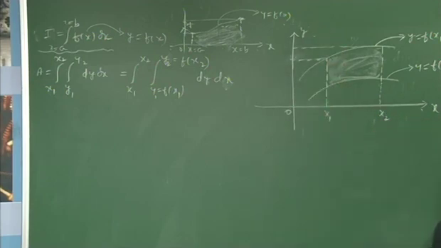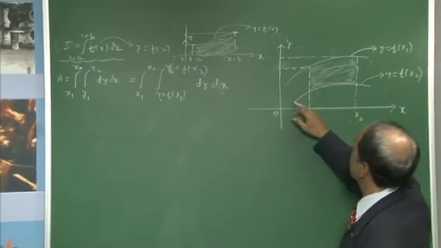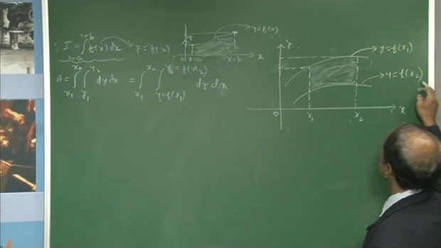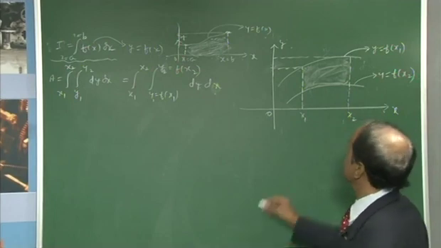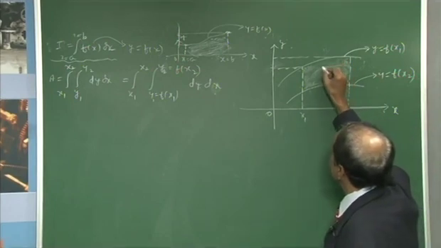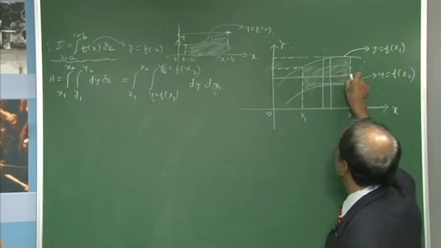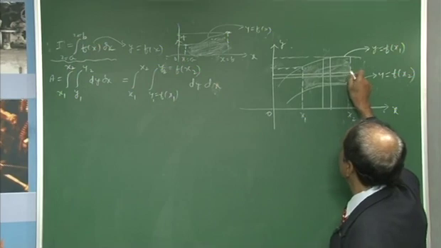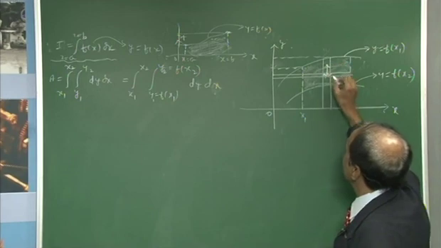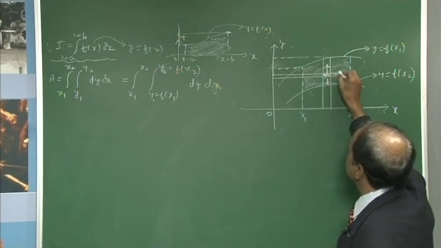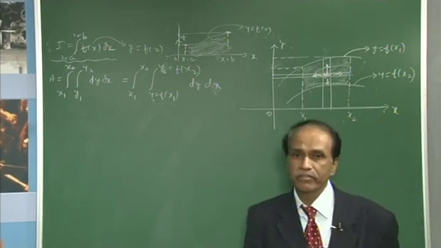I hope you are following, because it is an intersected part between two curves. One curve is plotted as y equal to f of x2, another curve is plotted as y equal to f of x1. How to calculate the area? Now, we will take a small strip like this, then drop perpendiculars on both the axes. This is the strip which we are going to move above and below, right side and left side, depending on the order of the given variables.